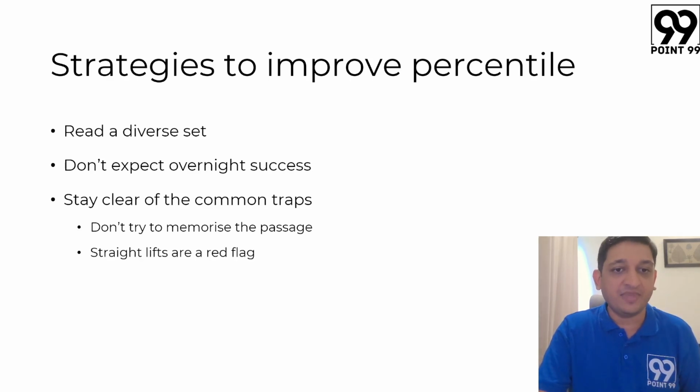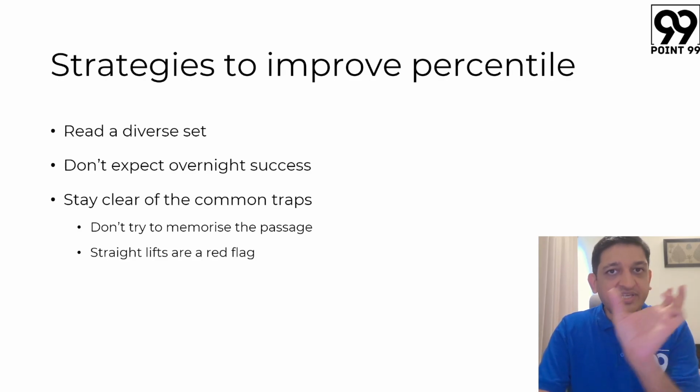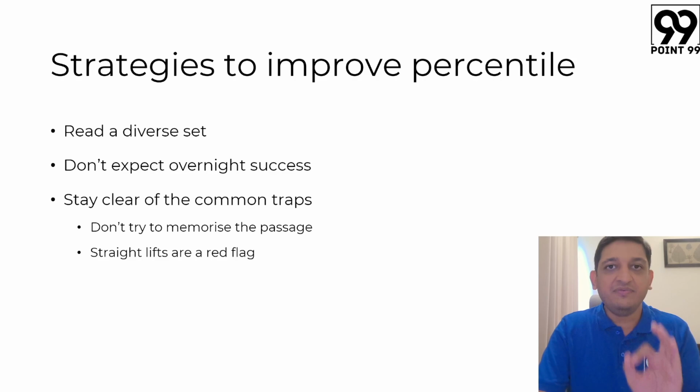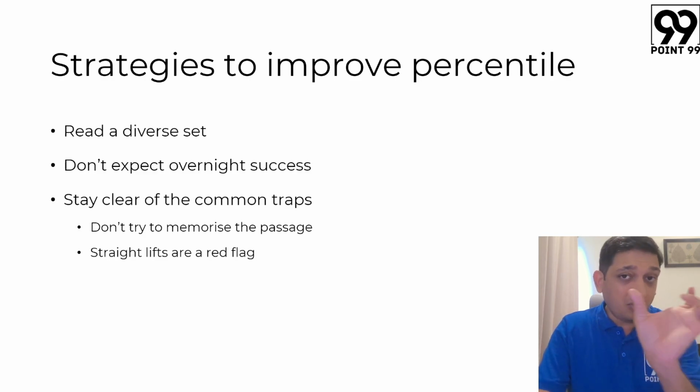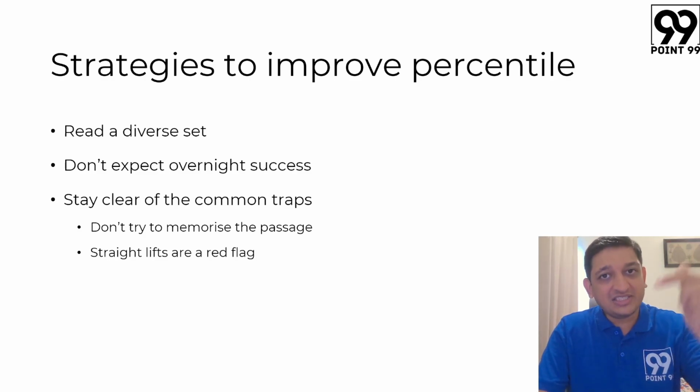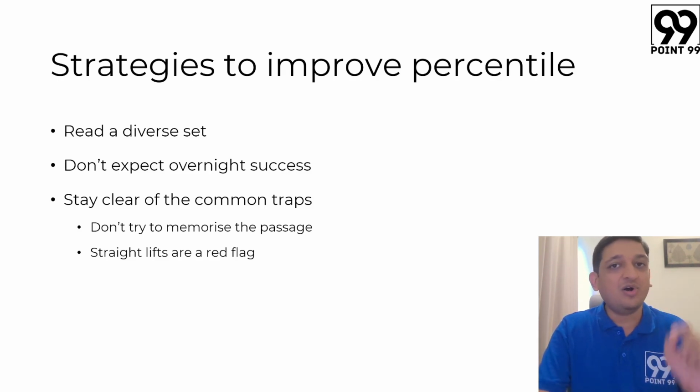वही important है. Straight lifts अगर होंगे कोई भी ऑप्शंस के अंदर, अगर एक phrase और वैसे का वैसे उठा के अगर ऑप्शन में डाला हुआ है, then definitely that is a red flag for you. वो ऑप्शन जनरली राइट नहीं होगा because something would have been twisted in some other context. तो स्टेटमेंट उठाया होगा पैराग्राफ 4 से, बट पैसेज का अंदर जो रेलेवेंट पॉइंट है ना वो पैराग्राफ 3 में है. That is something that you will see a lot of times at the CAT. So stay clear of straight lifts.